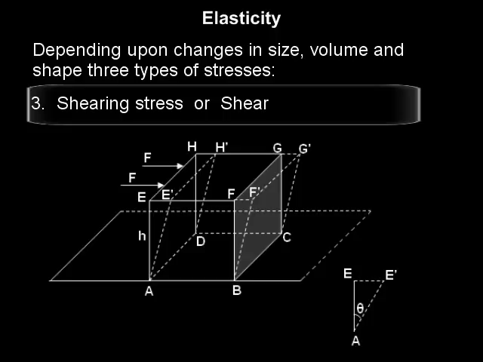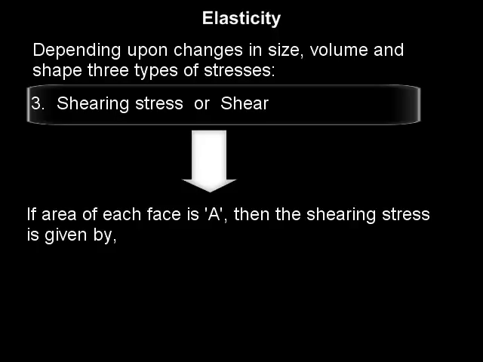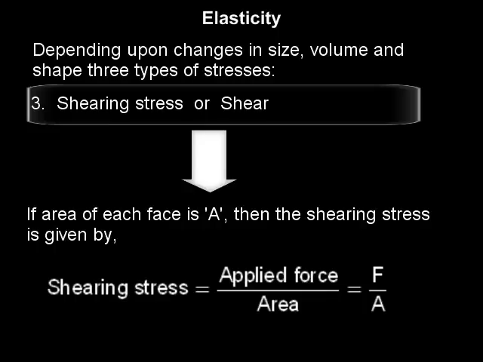Due to this force, the cube turns into a parallelepiped. If the cube is considered to be made up of layers, the deformation in any layer depends on its distance from the fixed layer. So, the stress developed remains the same for each layer. If area of the face is A, then the shearing stress is equal to applied force upon area, that is F upon A.